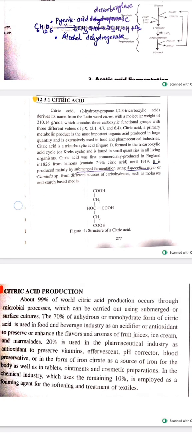Citric acid. Citric acid derived its name from the Latin word citrus, with a molecular weight of 210.14. It has three carboxylic functional groups. It is the most important organic acid produced in large quantity and extensively used in the food and pharmaceutical industries.